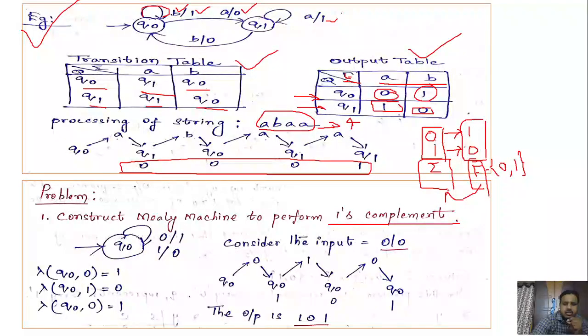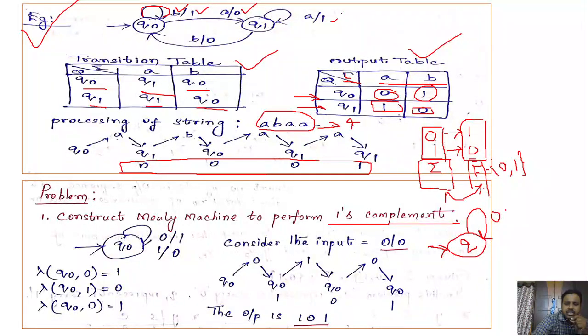Next, how many states are required here? We have identified the input symbols and output symbols, right? Basically, only one state is enough. Why? Because in the same state, if you get 0, you will stay in the same state.